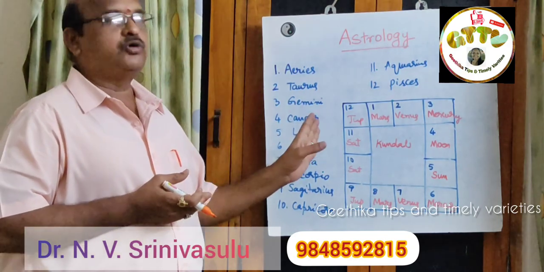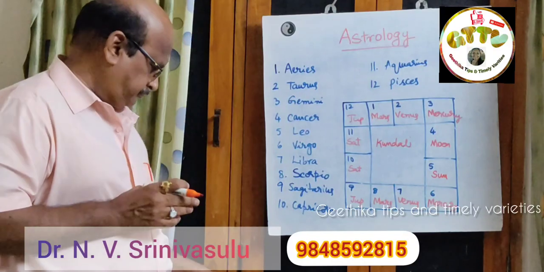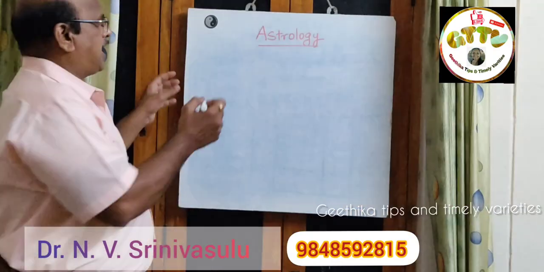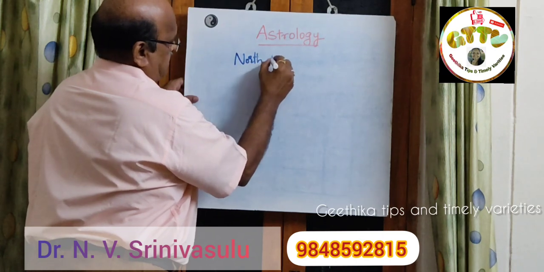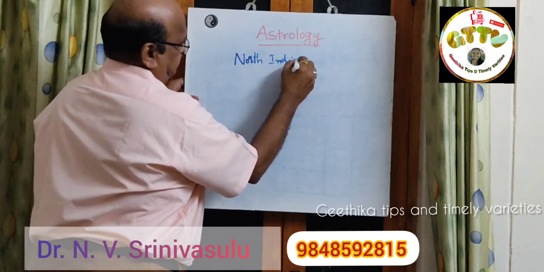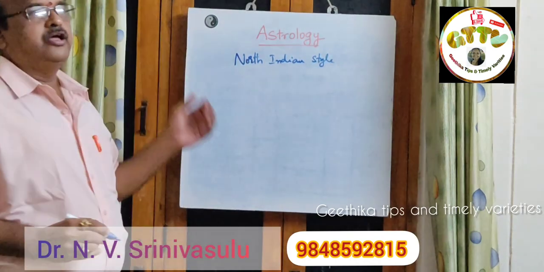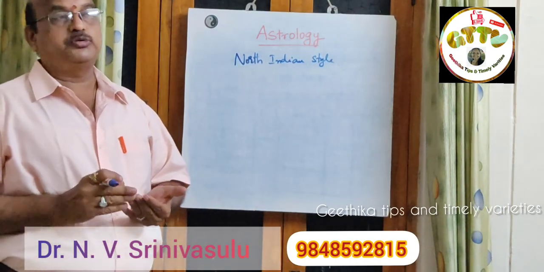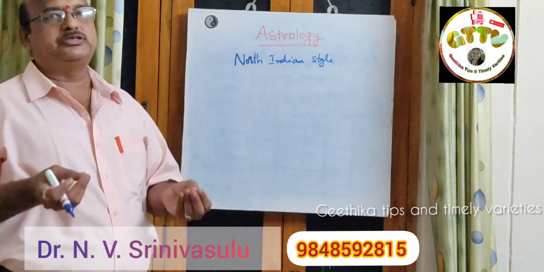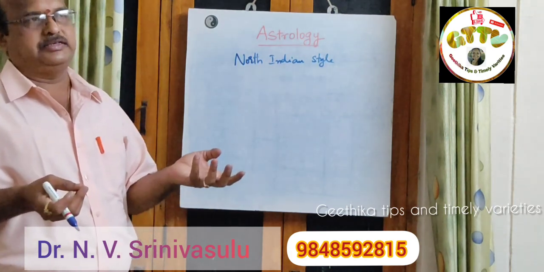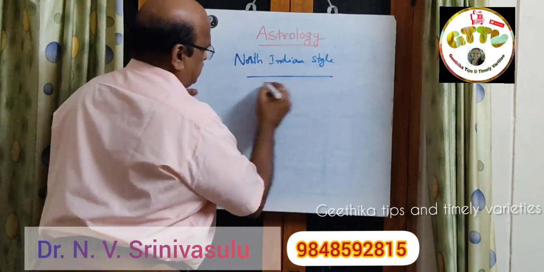Okay. So this is South Indian style of horoscope. Now, I will tell you the North Indian style of representation of zodiac signs. Because you should know, whenever you come across different horoscope, you should know what is the way of representation of zodiac signs or position of zodiac signs for different styles. That's the reason why I am explaining you even the North Indian style.